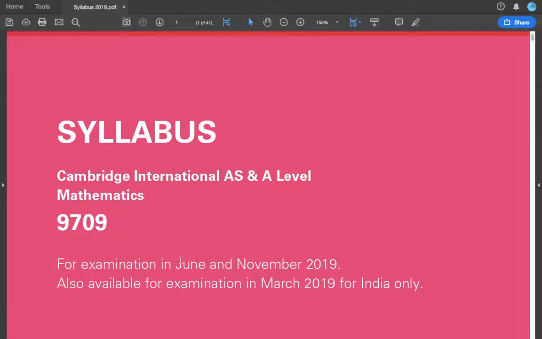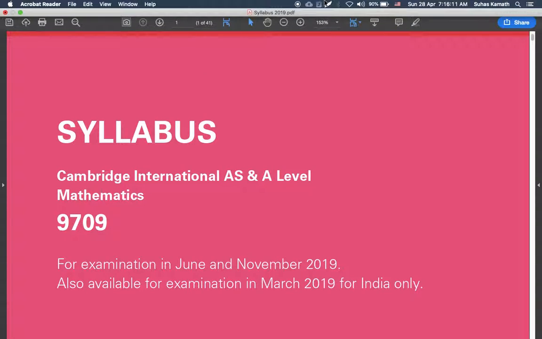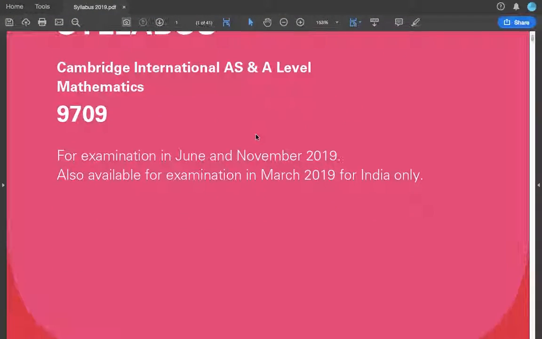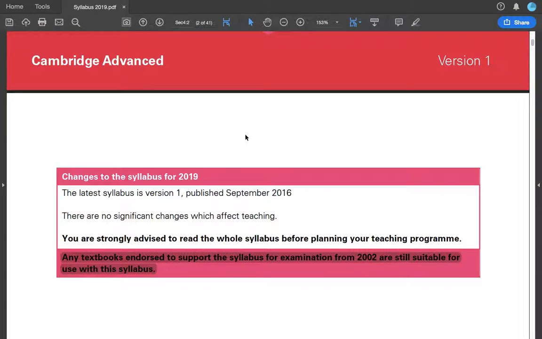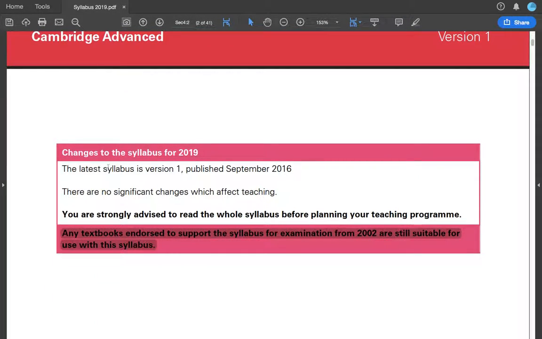May. They say June here, but it's May, and that is on May the 2nd. So today you can see it is 28th of April already, so you must be aware. This shows that there are no changes to the syllabus ever since 2002, and that you can solve question papers starting off from 2002, but 2001 does not match the syllabus. Okay, 2002 to 2018. So these are the number of question papers you can solve.